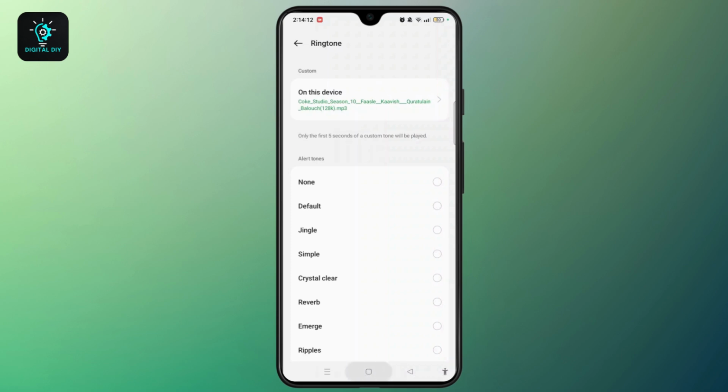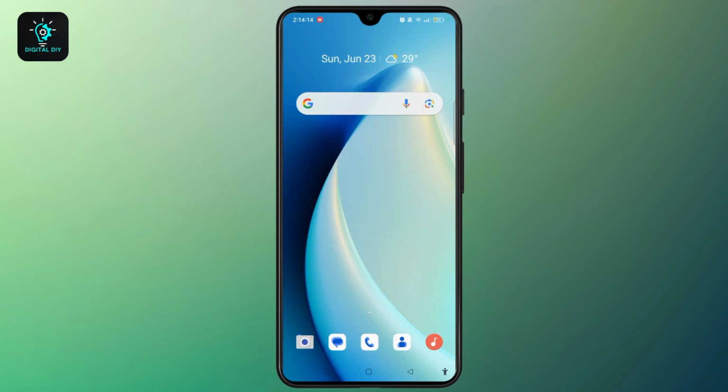So just like this, you can also set custom notification sounds for different other apps as well as for different features too. So I hope this video was helpful. Thank you for watching and see you in the next video.